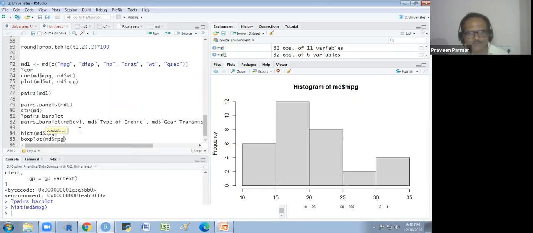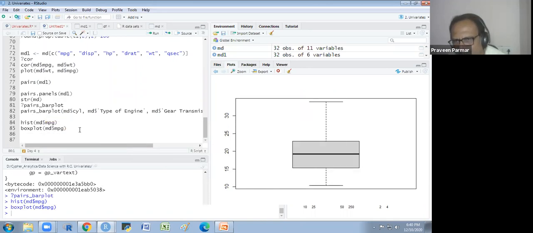Okay. So this is the box plot. It is also showing it is positively skewed. So in this way, we could make this sort of plot and we could see whether it is positively skewed or negatively skewed through the shape. Okay.